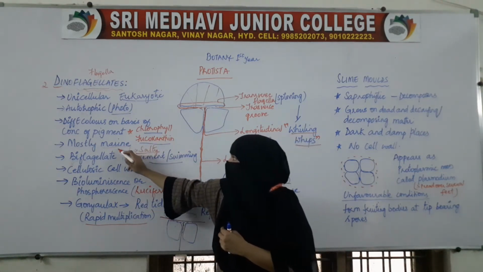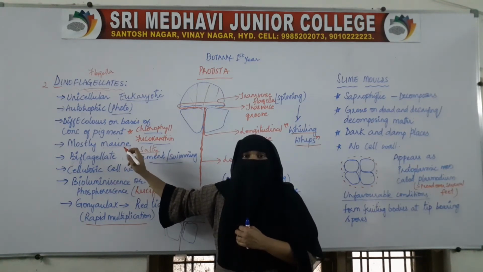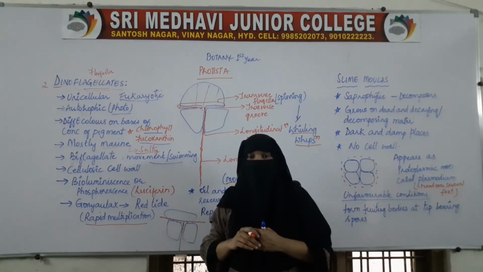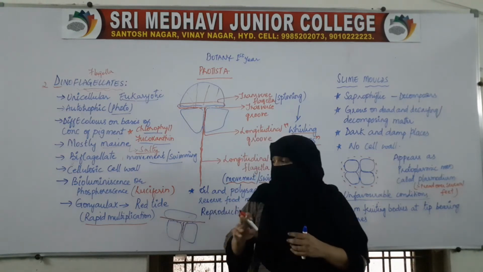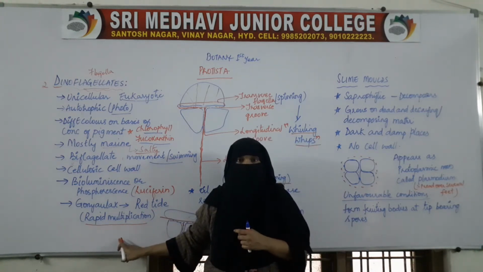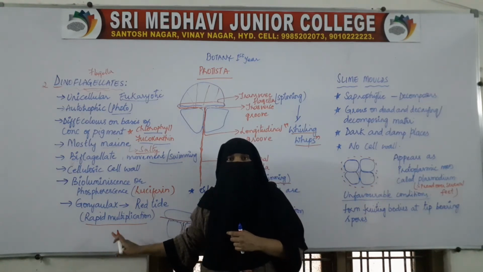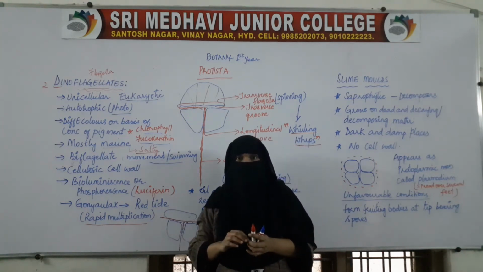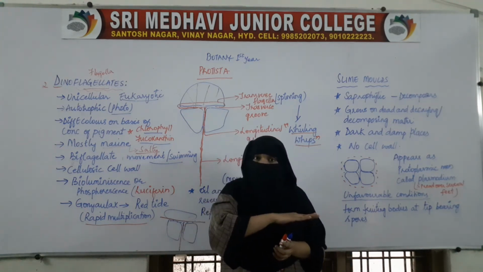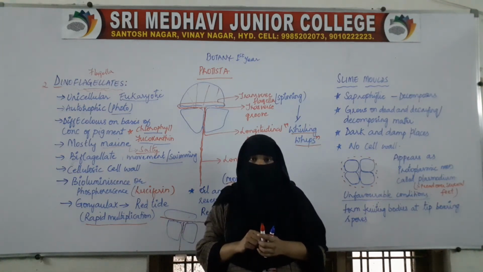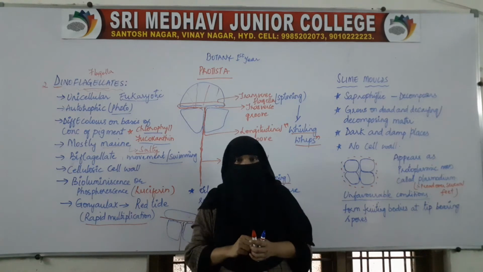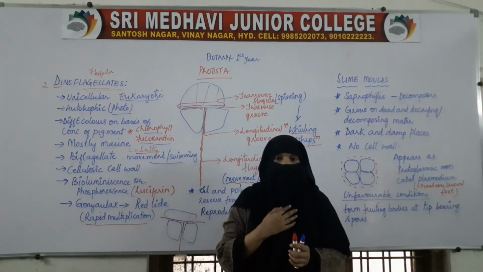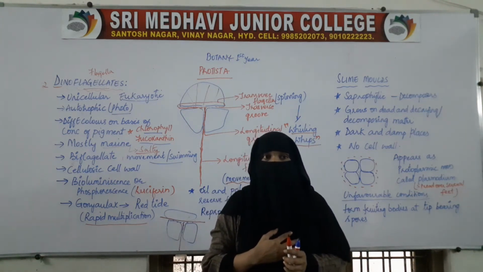As we said, they are mostly marine, that is, they are present in marine water, on the surface of water bodies, and they will multiply. The species of dinoflagellate, Goniolax, multiplies very rapidly, and within a very short period it will cover a large area of water. Because of rapid multiplication, many new dinoflagellates are formed.